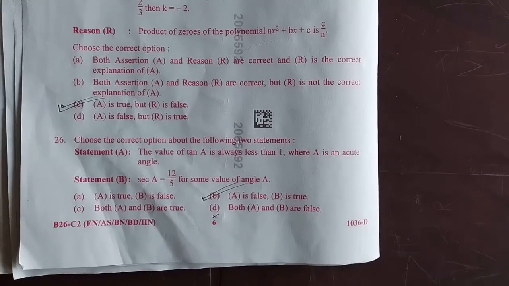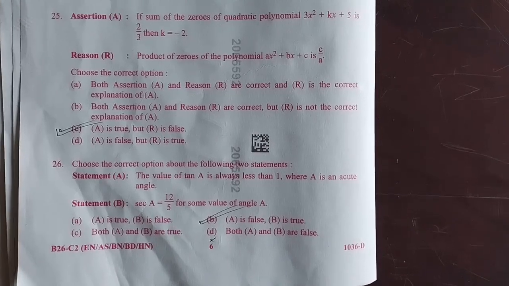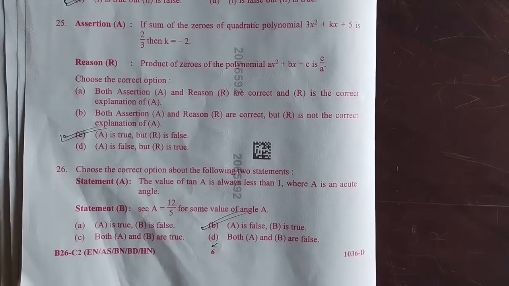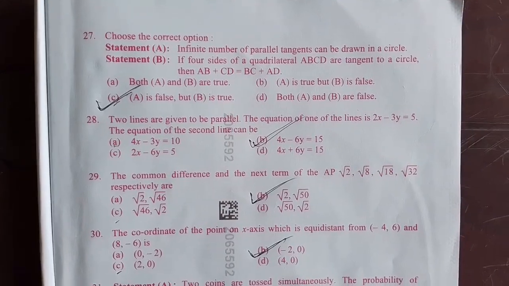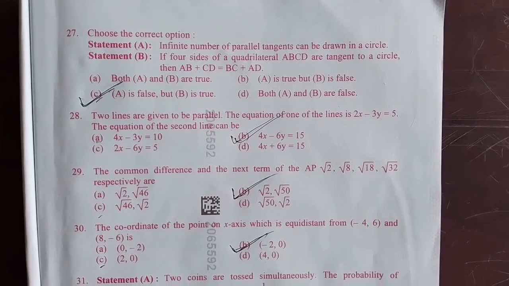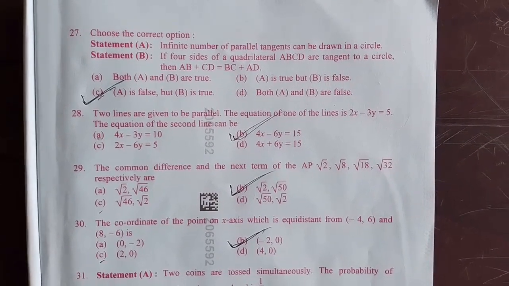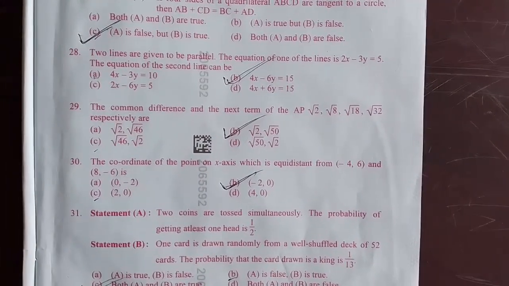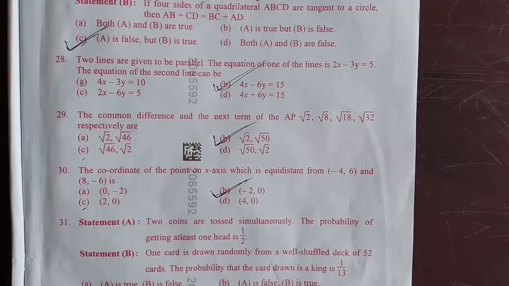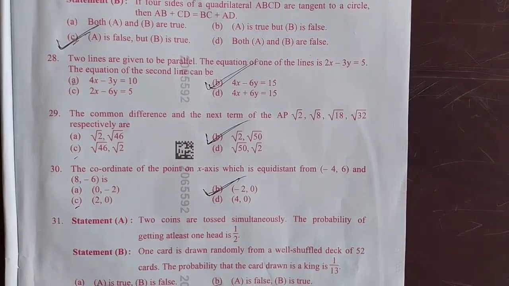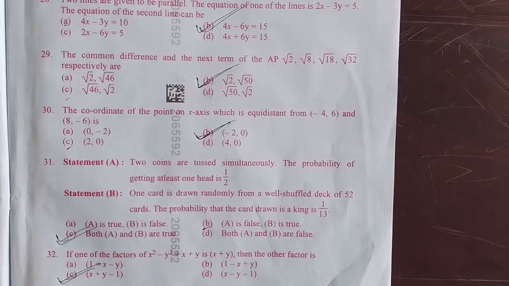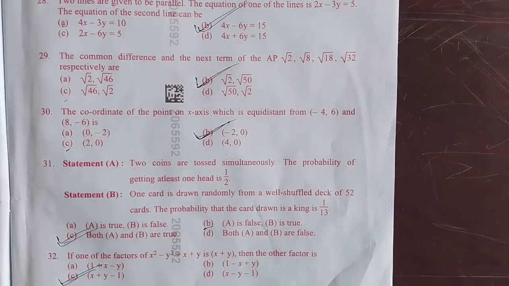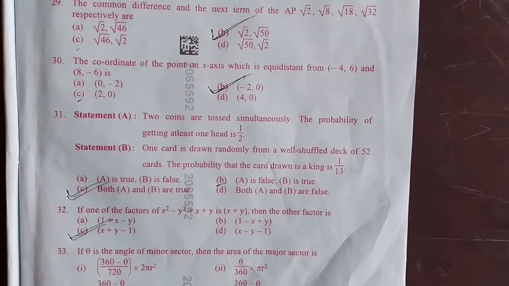Question 26, the right option is B. A is false and B is true. Now question 27, the right option is C. A is false but B is true. Question 28, the right option is B. Question 29, the right option is B. Root 3 and root 50. Question 30, the right option is B.